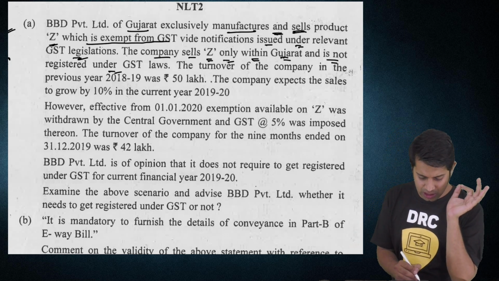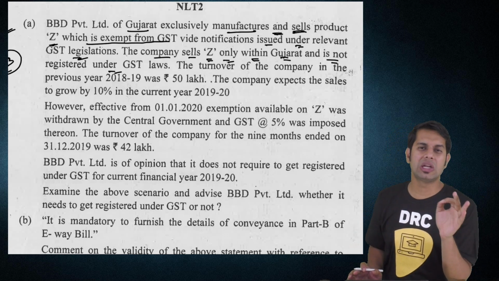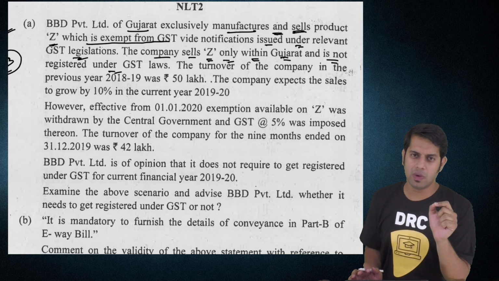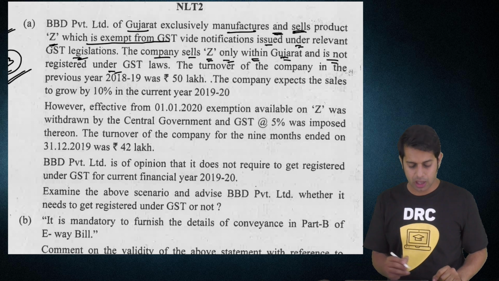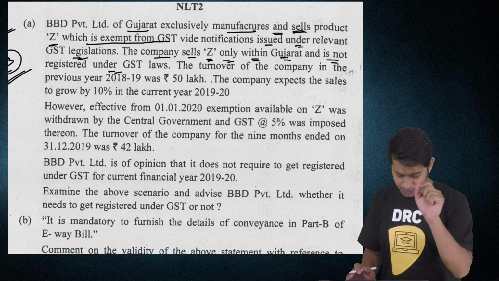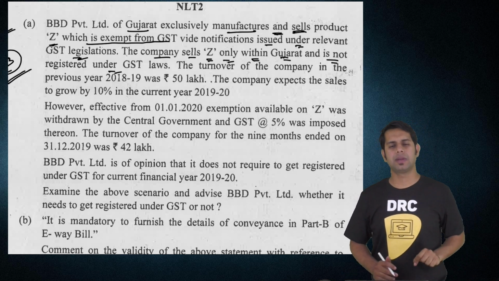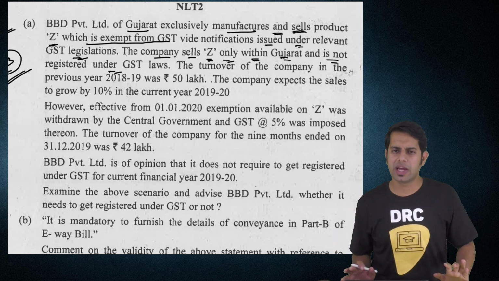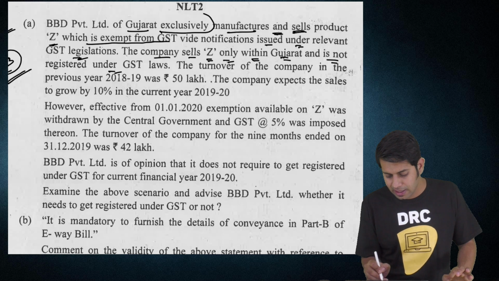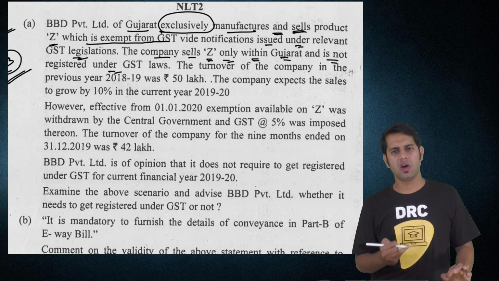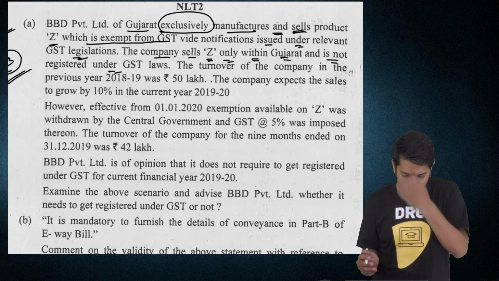Because as per section 23, which talks about persons not liable for registration, if you are a person who is making exempt supply, you don't have to take any registration under GST. Here they are telling he is exclusively making the supply of Z, which is exempt from payment of tax.